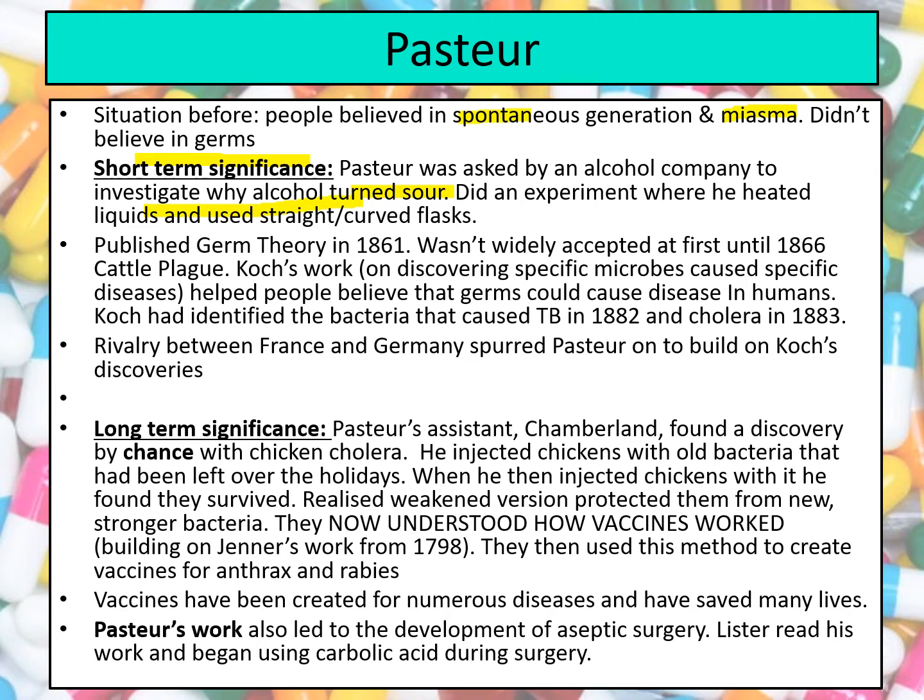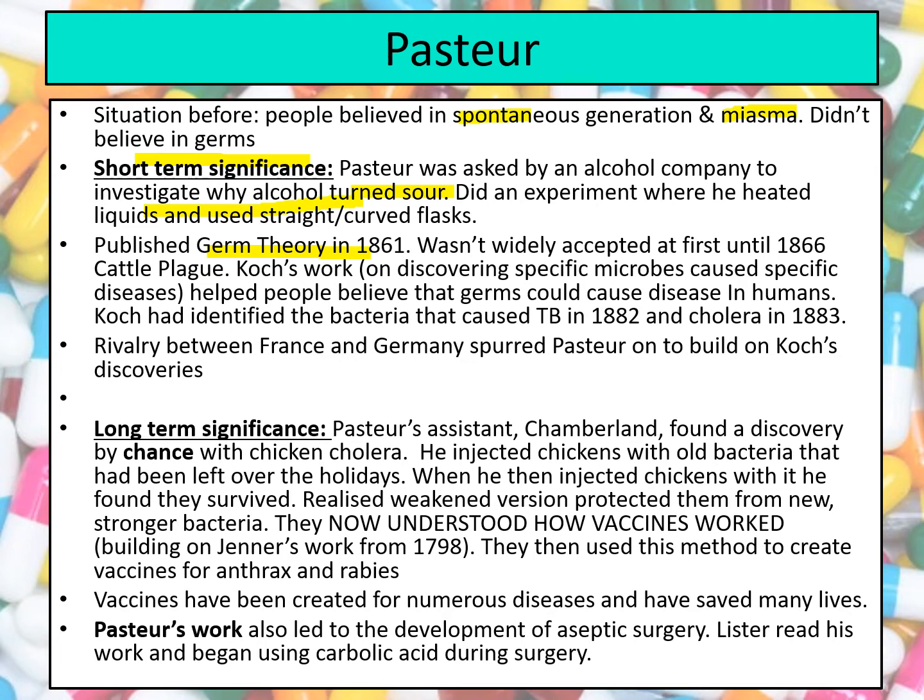So he wrote a book about it after he'd done his famous experiment, and this is where he coined the term germ theory in 1861. Now, a lot of people made fun of Louis Pasteur for his discovery at first. It wasn't widely accepted until we get things like the 1866 cattle plague, where people all of a sudden start to believe there could be a bacteria that could cause something as large as a cow to become ill. Before, people hadn't thought that something as small as a germ that you can't see could make a human ill, and this started to change people's minds.